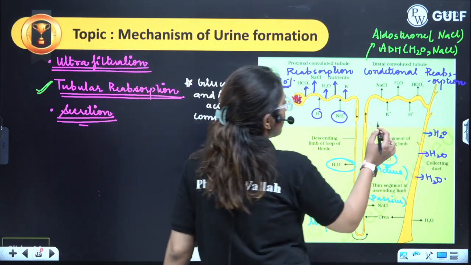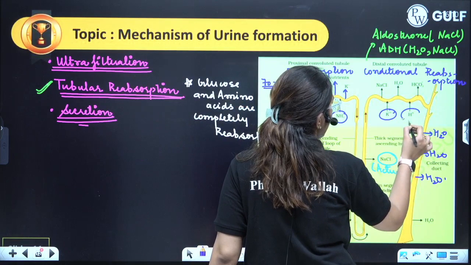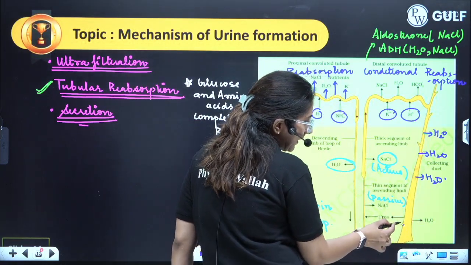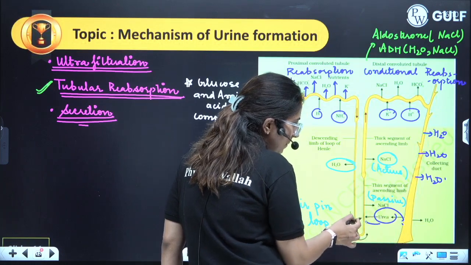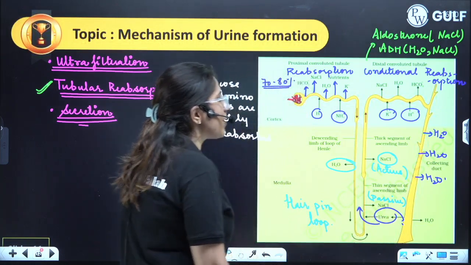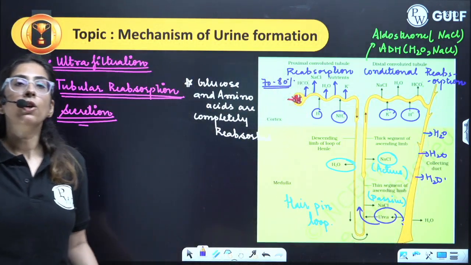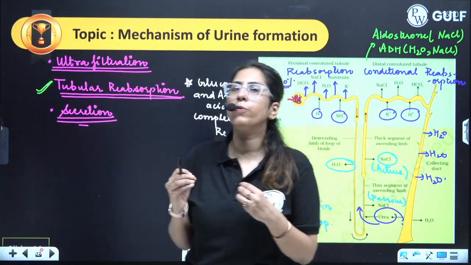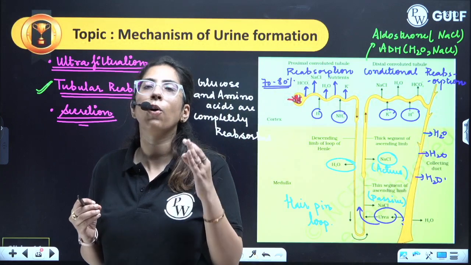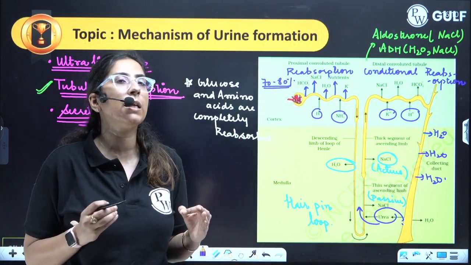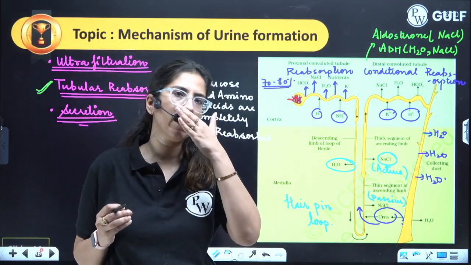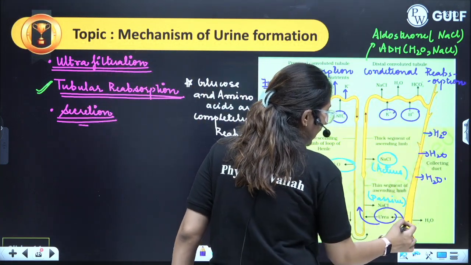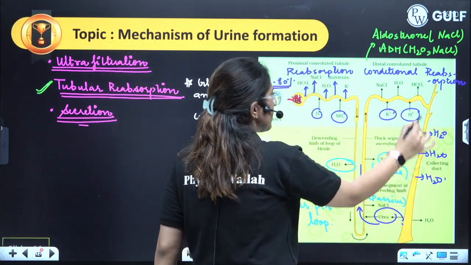Now, in case of DCT, there is K plus and H plus. And please remember, from the collecting duct, some urea comes which is absorbed over here, that is in the ascending limb. Small amount of urea that is reabsorbed from the collecting duct is again taken up by the ascending limb of loop of Henle, and like this the circulation is important.